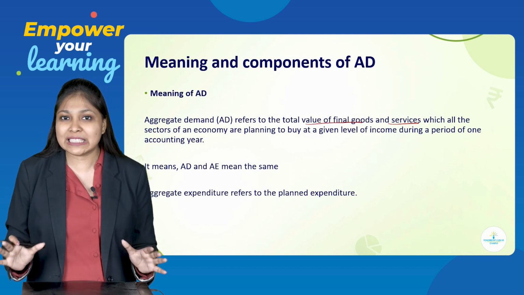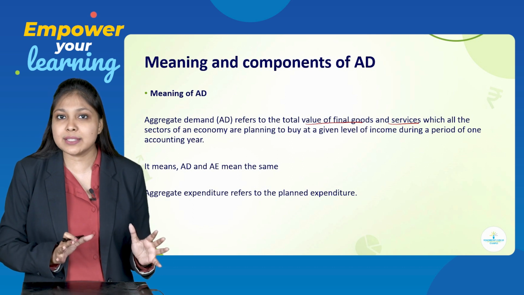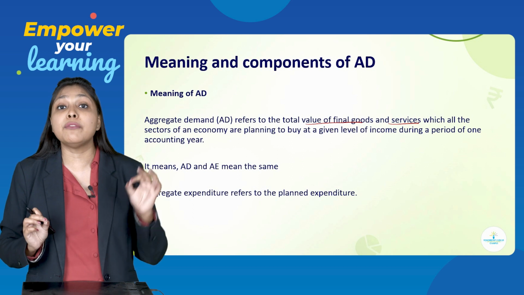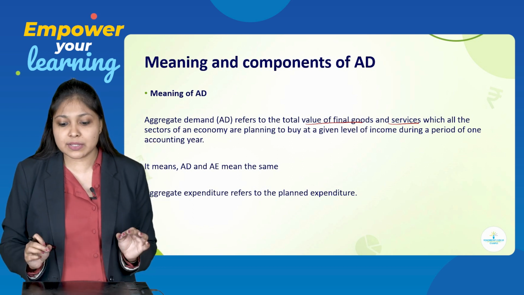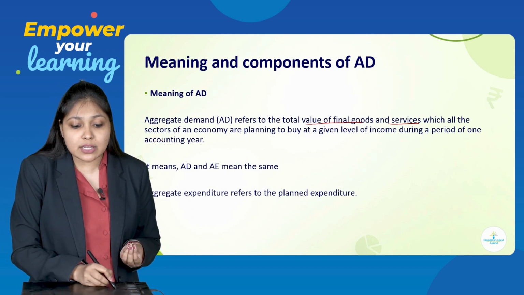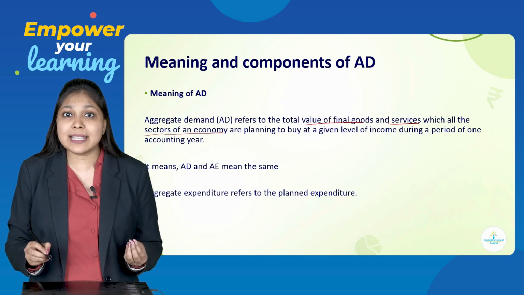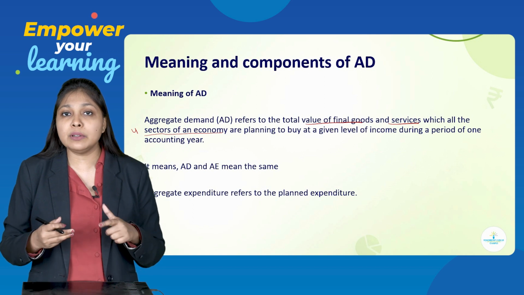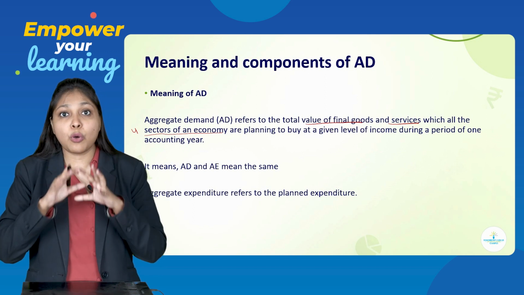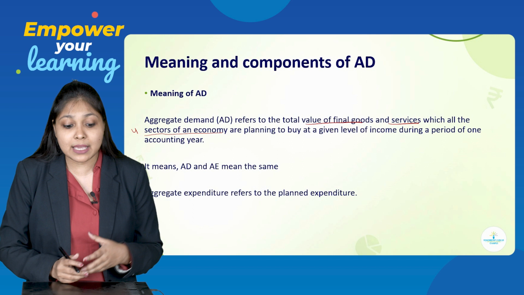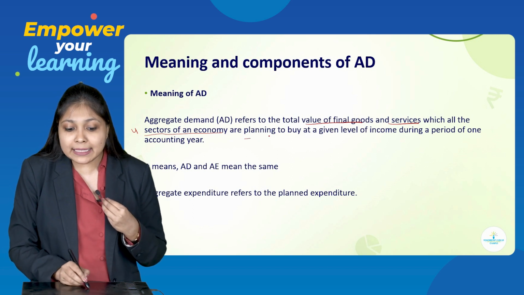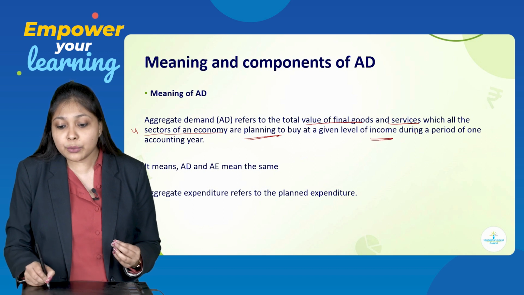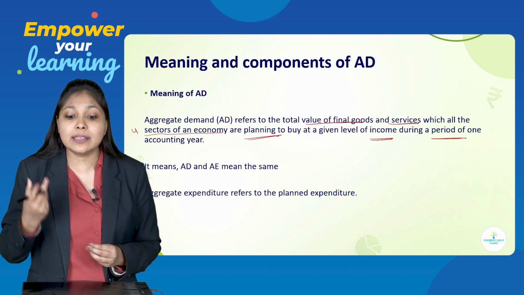Now we know what are intermediate goods, we know what are final goods. So when we talk about AD, we will always take the value of final goods and services, which all the sectors of an economy, all the sectors means the four sectors which we saw right now: household, firm, government and foreign sectors. So all the sectors of the economy are planning to buy at a given level of income during a period of one accounting year.